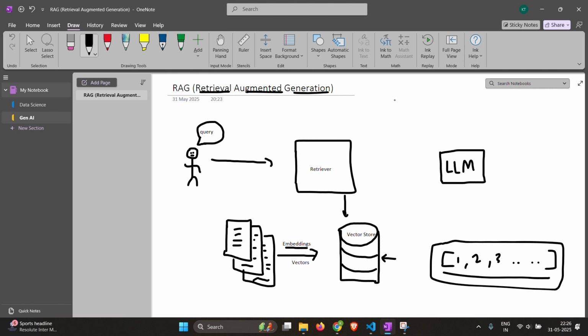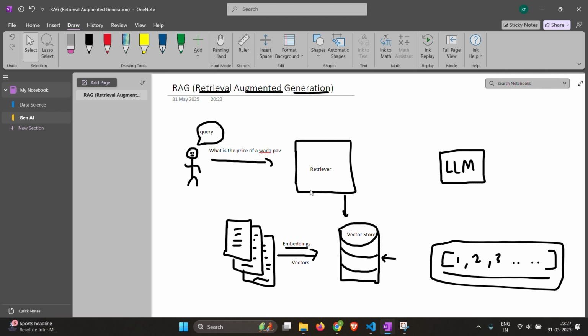So let us say the guy asked, what is the price of a vada pav? Right. So this is the query. So what we will do is we will convert this query also to a vector using an embedding method. So convert the query to a vector and then we will try to search the vector store to find a vector that is very closely matching with the query vector.